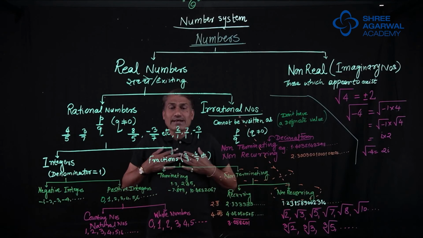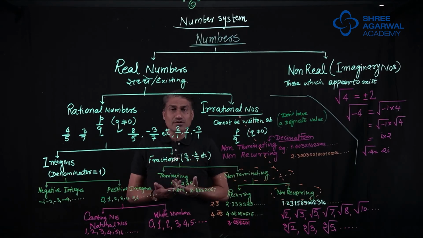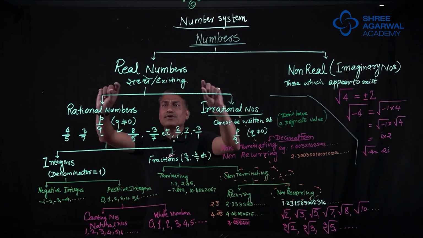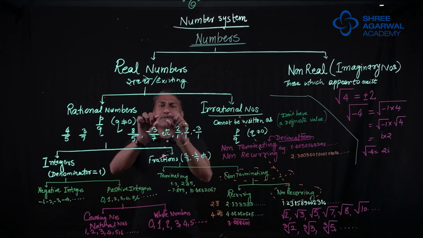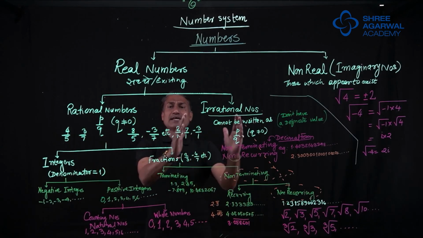We don't say that I am not a girl, I say I am a boy. So "not a girl" is not correct. So don't say non-real, call it imaginary. Now real numbers are classified into two categories: rational numbers and irrational numbers.